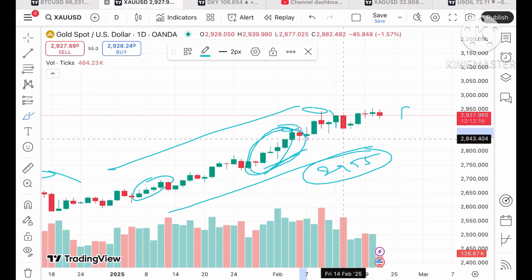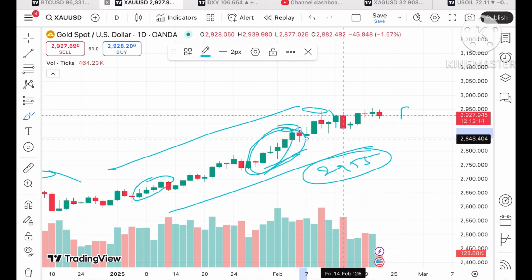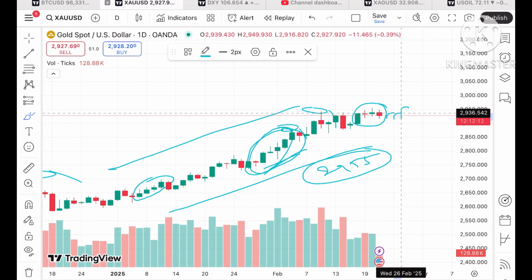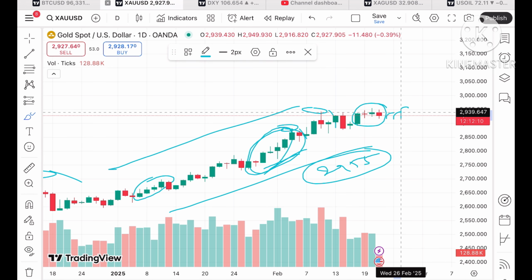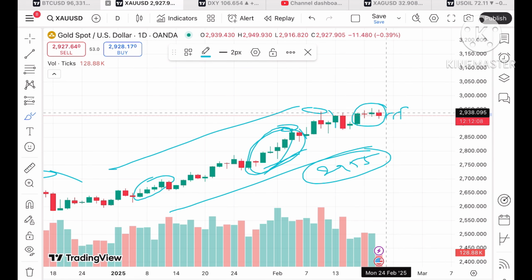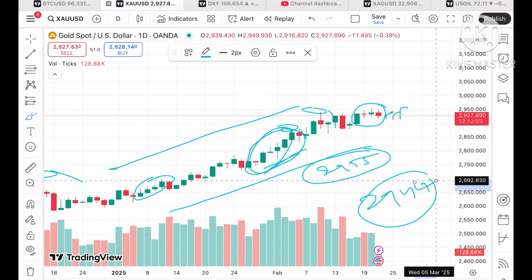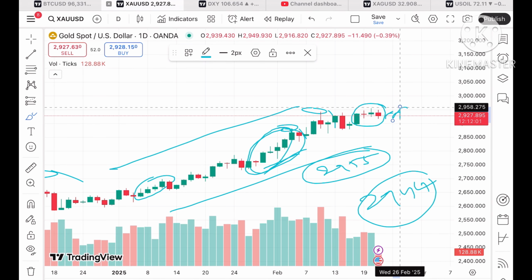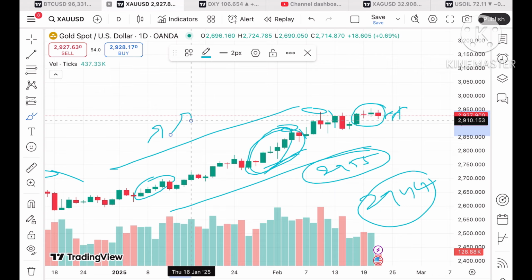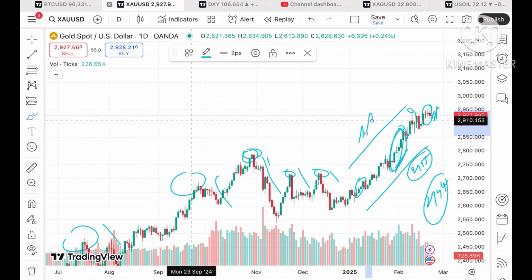Similarly, we have seen the same in this particular level also. Now the price is trading in this particular zone. So if the price sustains above this particular level of around 29.39, probability will be high it will cross a level of $29.44. And once the price sustains above this level, the probability that it can make a new all-time high again is there, and then profit booking can come again.